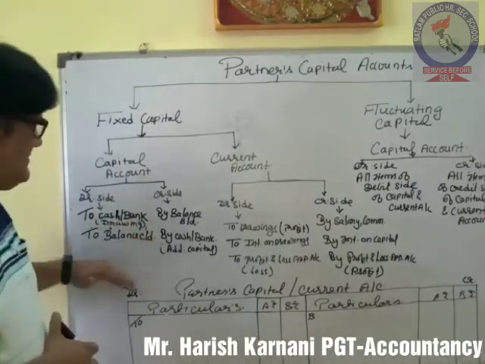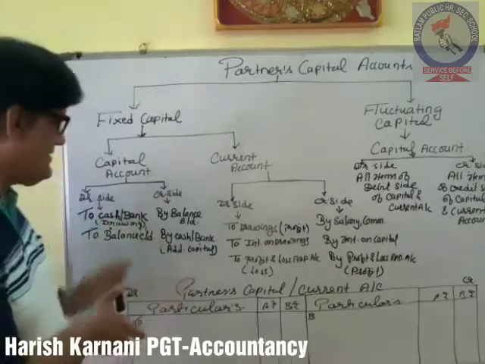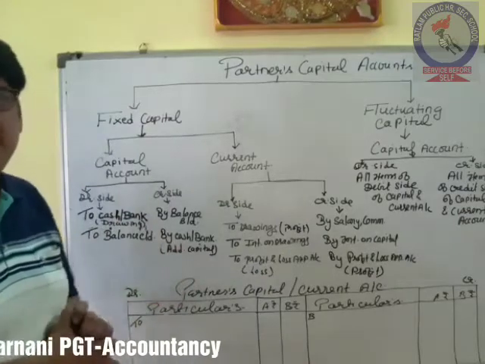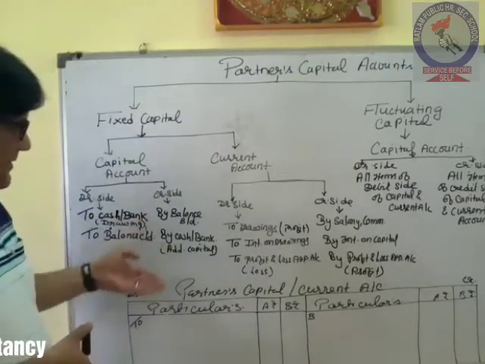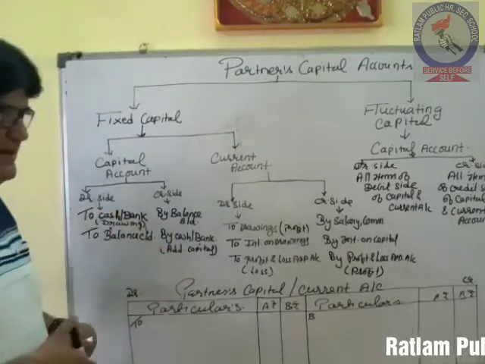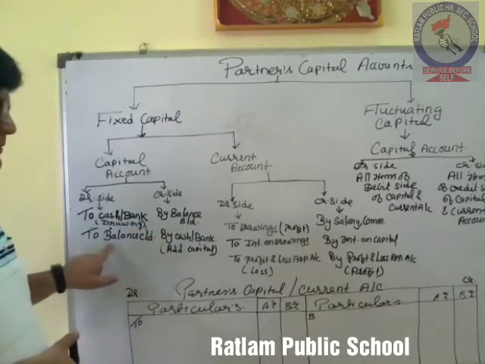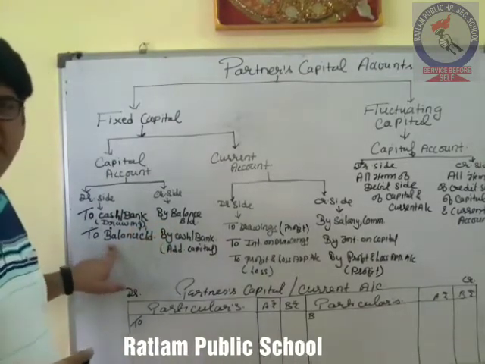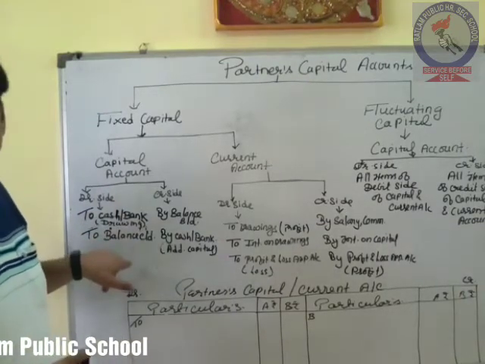So these 4 items will be shown in the capital account, and as you can see, these are only related with capital. So if there is no change in the capital, that means the partner has neither added any money nor withdrawn any money, then whatever is the opening balance of capital will be the closing balance of the capital. The capital will not change. That's why it is fixed. Okay.